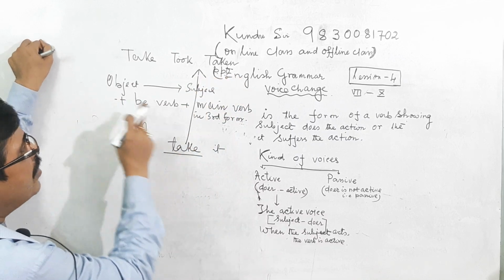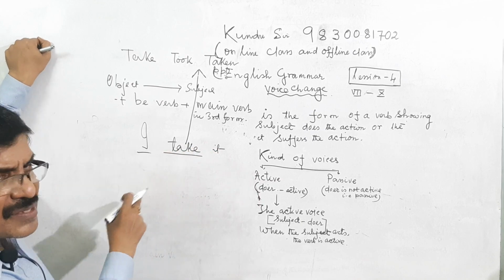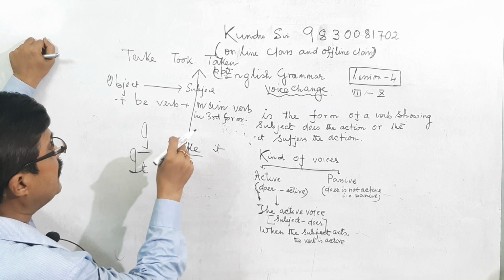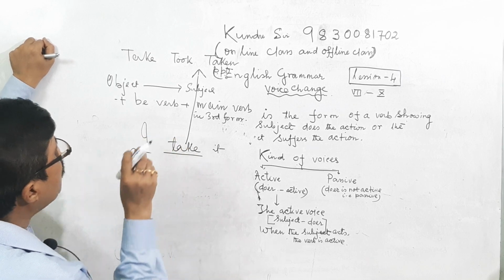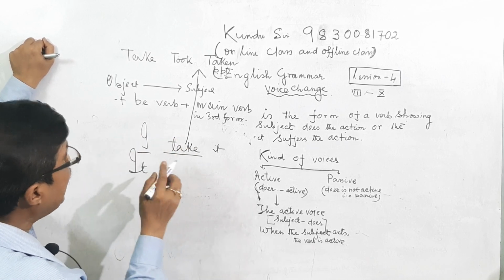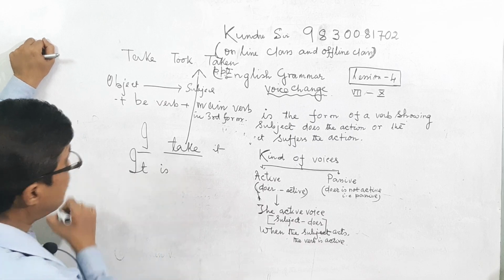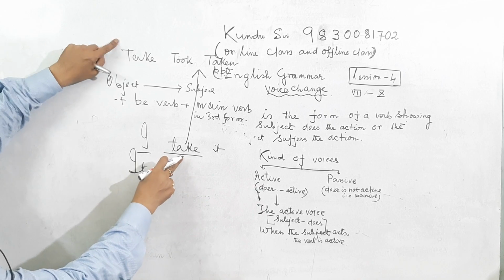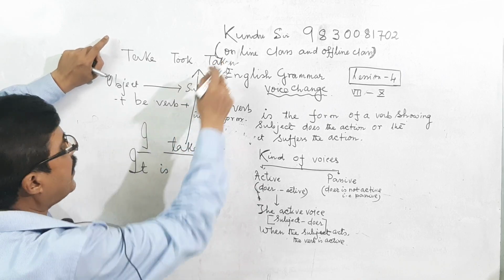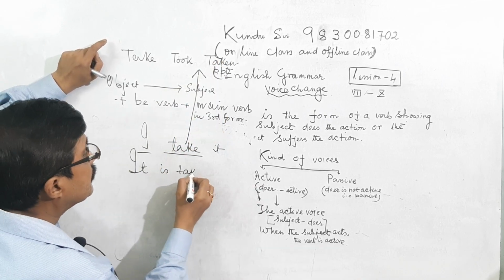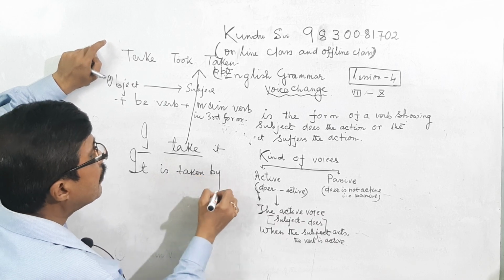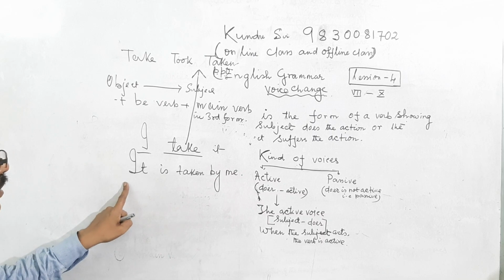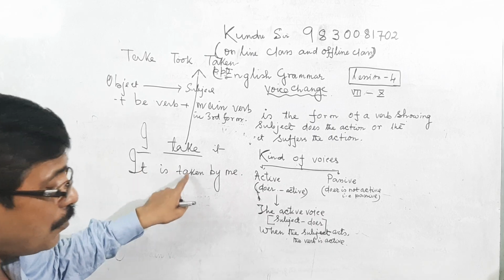So it is the rule: the object is to be placed as the subject. It is in the present tense, so we place a be verb: it is. Then the past participle form of take, taken, by me. That means it is taken by me.